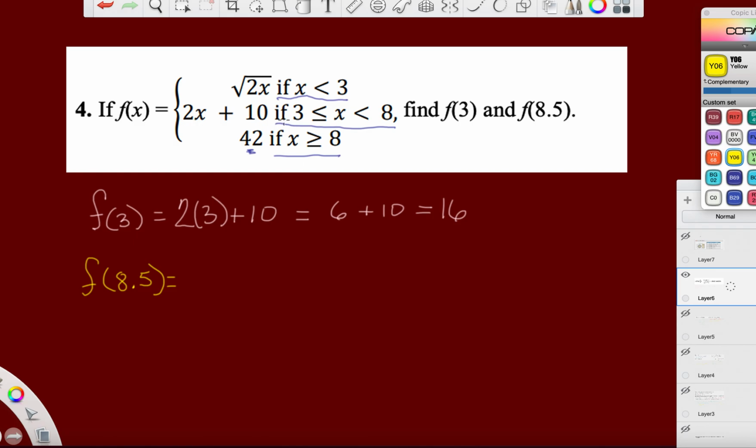Which function are we going to use? It's not less than 3. It's not 3 up to 8. It is greater than 8. So the value that I put down, this is the function itself. It's just the number 42.